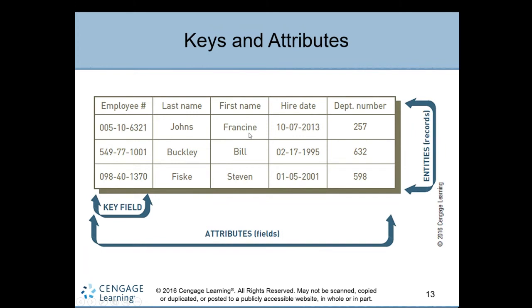His name is John Francis, with a hire date, and this is a department number also. So this is the key field. This is the primary key for this employee. And the name John Francis, this date, and this number are called data items.